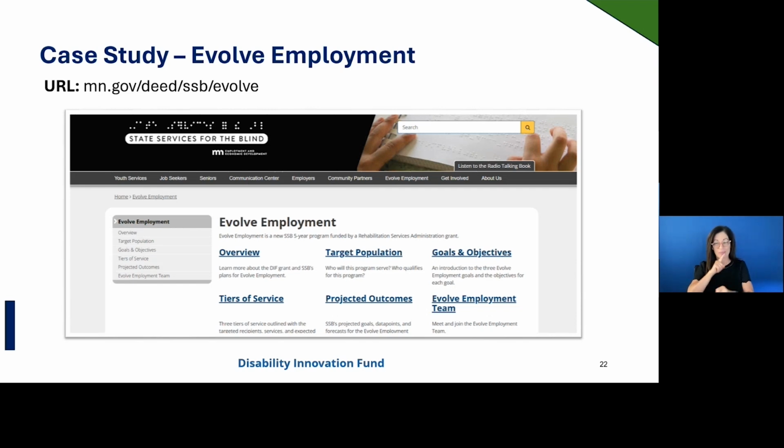What sets us apart is our tailored approach to serving individuals who acquire blindness, low vision, or deaf blindness during their working years, an underserved and often overlooked population. Evolve Employment integrates cutting-edge assistive and emerging technologies and a tiered rapid engagement team model that brings together career navigation, benefits planning, language support, and sector-based business engagement.